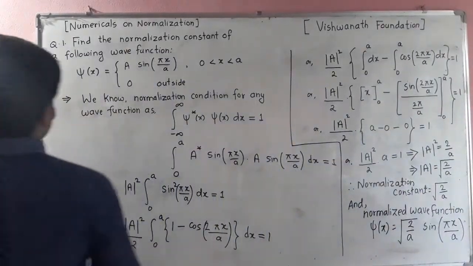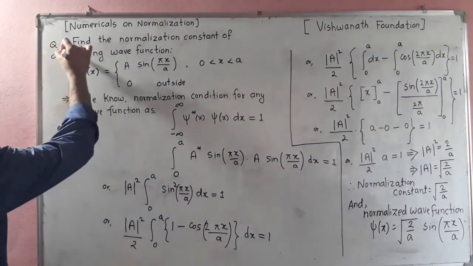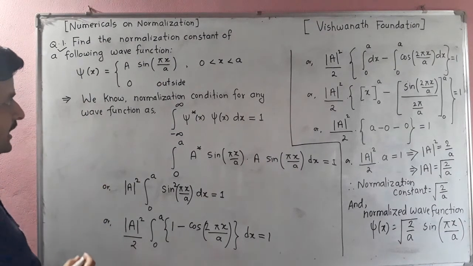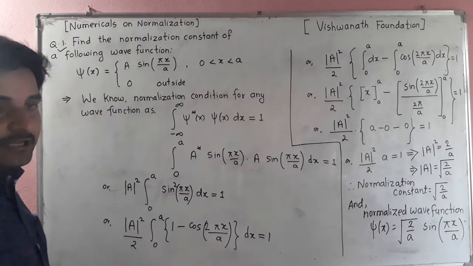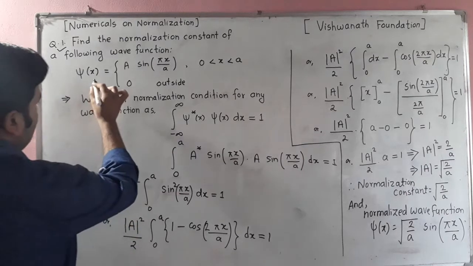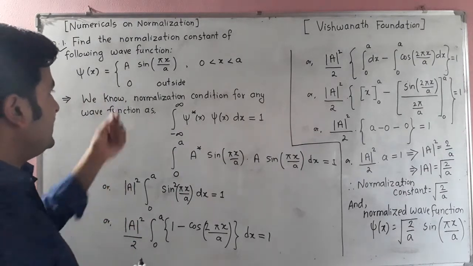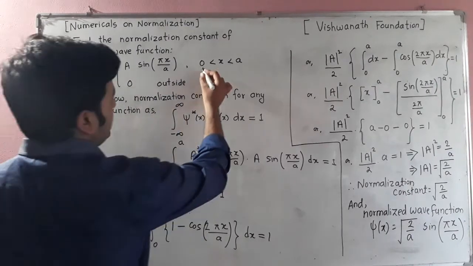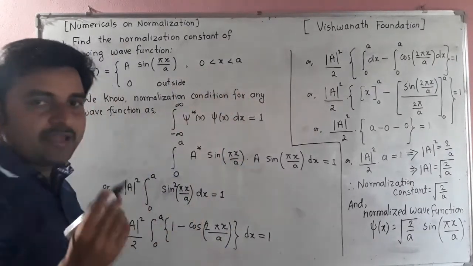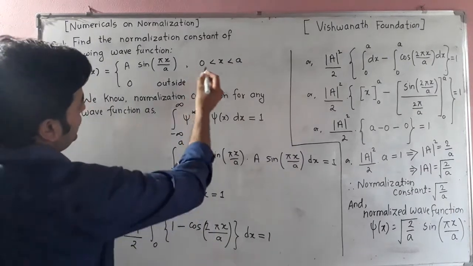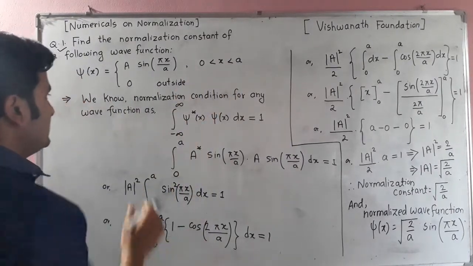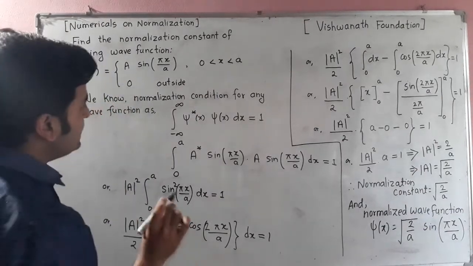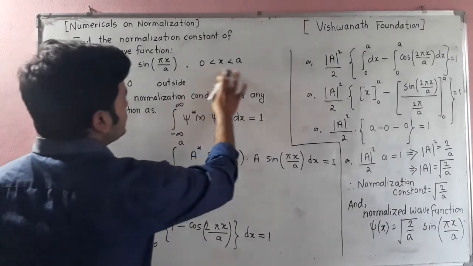You can clearly see here, this is the question. Find the normalization constant of the following wave function. The wave function psi of x is equal to A sin(pi x divided by a) for the range from 0 to a. The value of x ranges from 0 to a, and outside this region psi is equal to 0. It means that there is no probability of finding the particle outside this region.